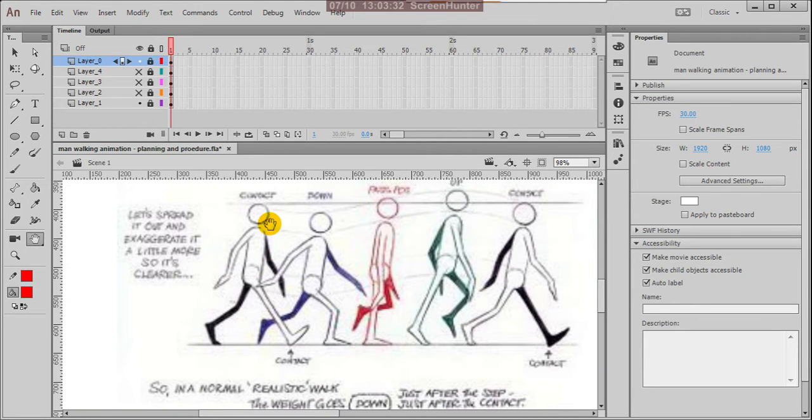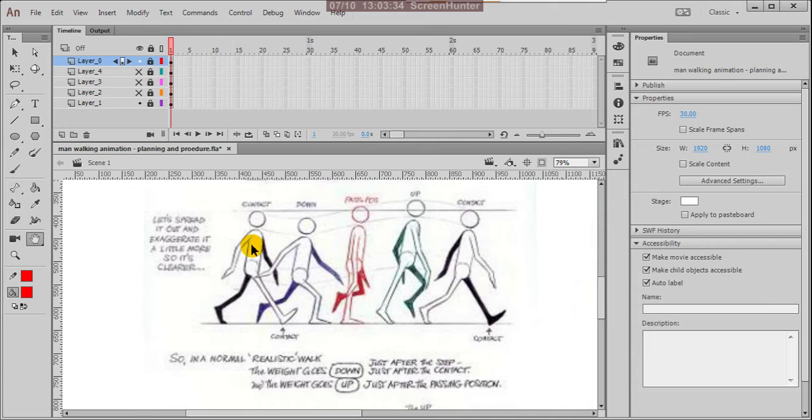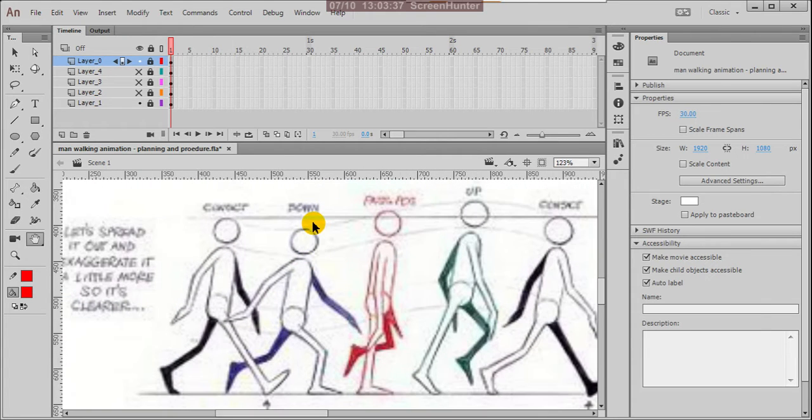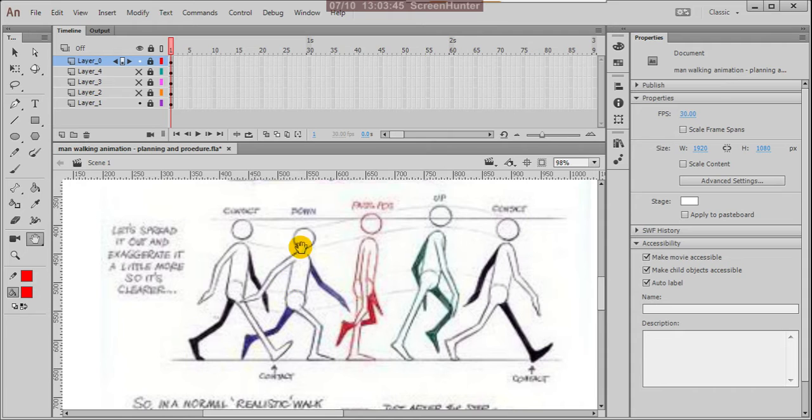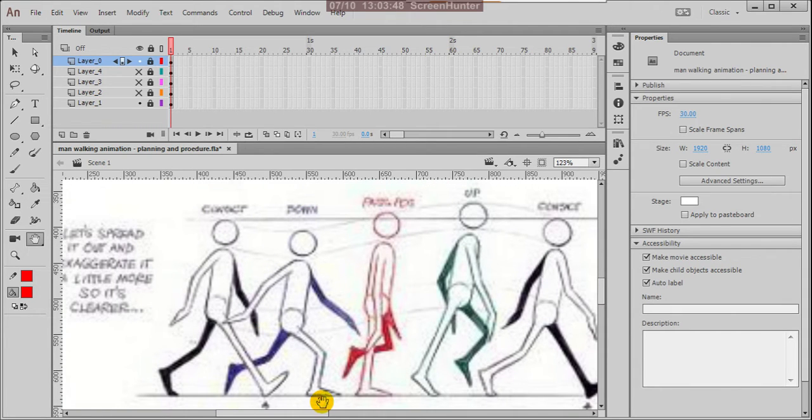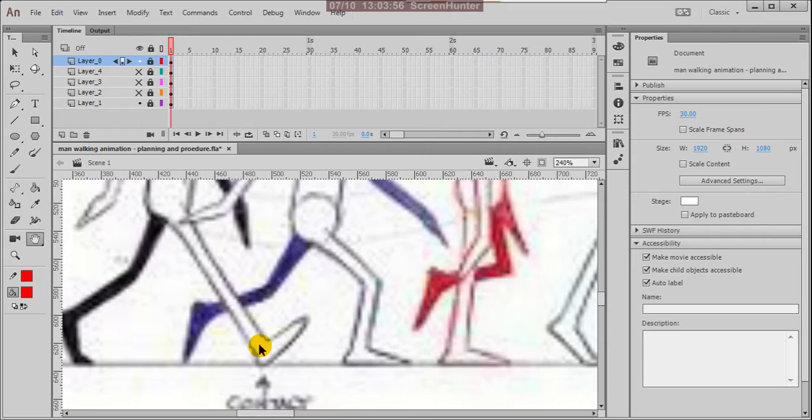This is called contact. Next, here it is a down or a passing position. Sorry, cushion. This is called cushion or recoil. Here it is down, because the foot shape is here, and in the next cushion or recoil, this foot is touching the ground.